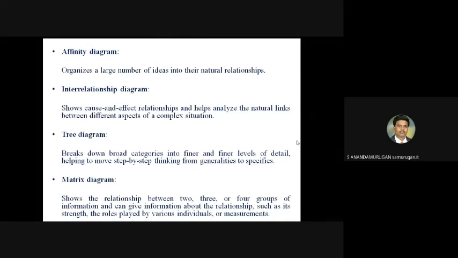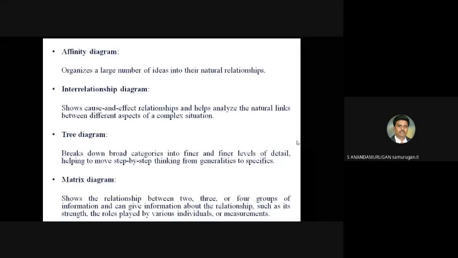Then the interrelationship diagram shows cause and effect relationships and helps analyze the natural links between different aspects of a complex situation. It is mainly used to identify the relations between cause and effect. And the third one is the tree diagram. The main objective of this tool is to break down broad categories into smaller levels. That is the tree diagram.